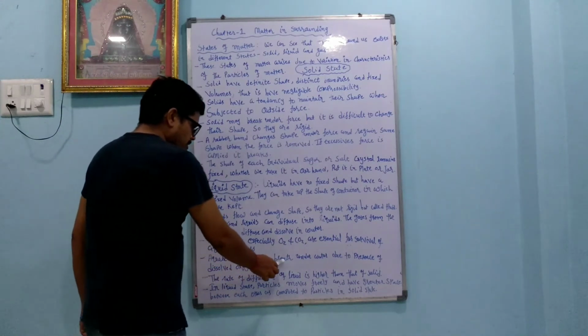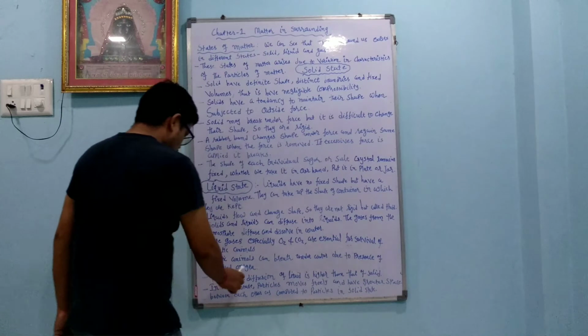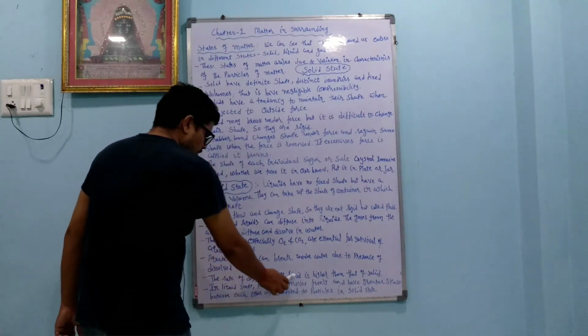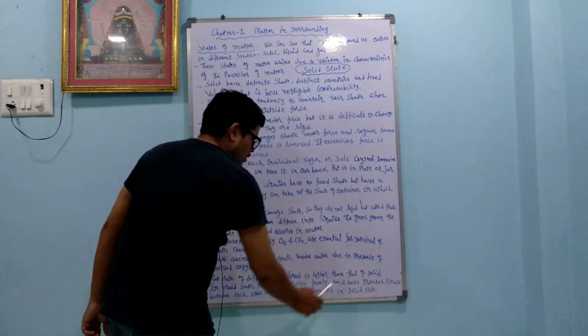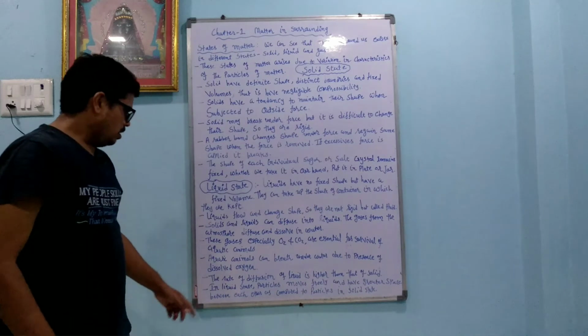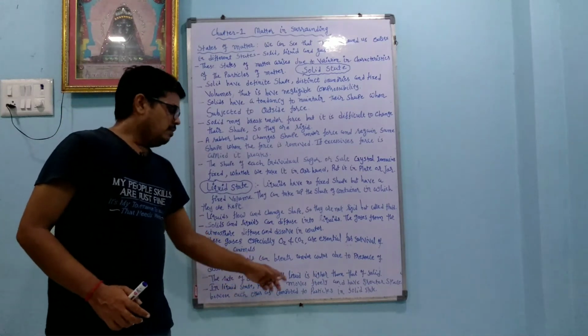Aquatic animals can breathe under water due to the presence of dissolved oxygen. The rate of diffusion of liquid is higher than that of a solid. Okay, the rate of diffusion of liquid is higher.